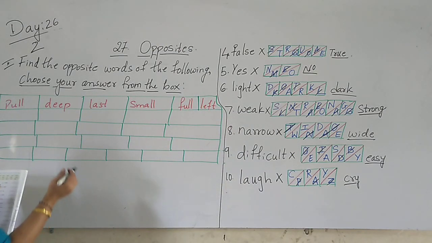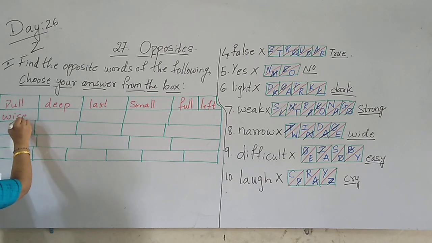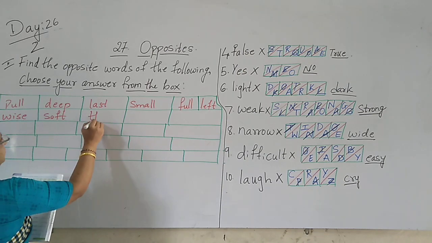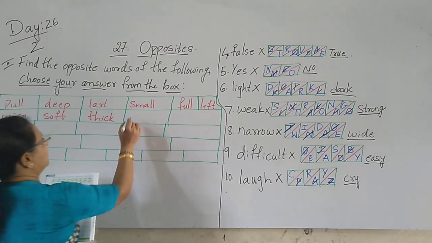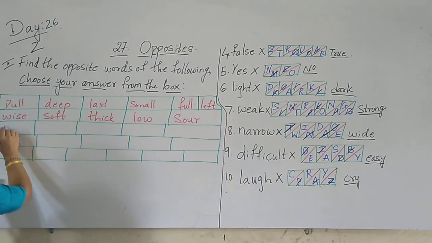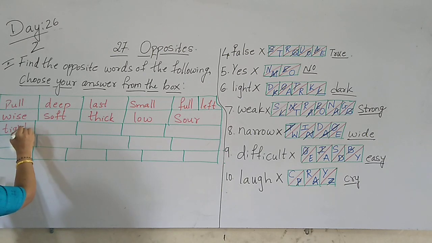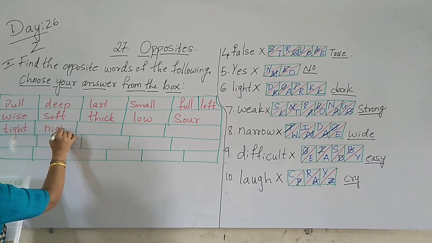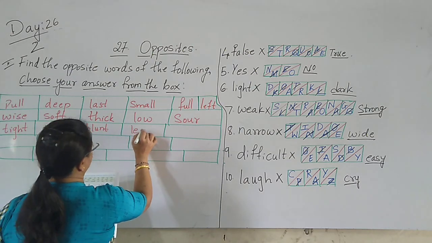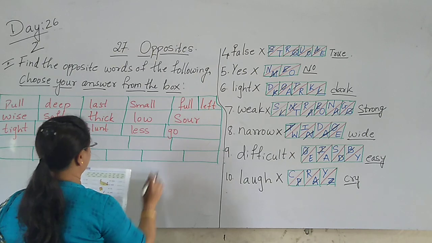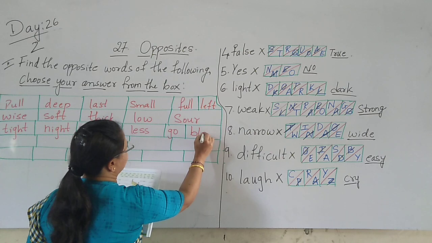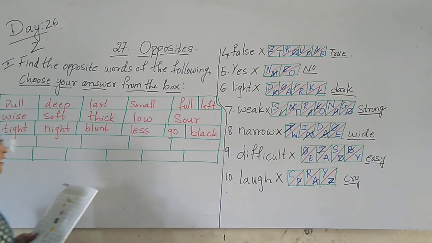Then the next is wise, soft, thick, low, so, tight, night, blunt, less, go. After go, the next is black and short.